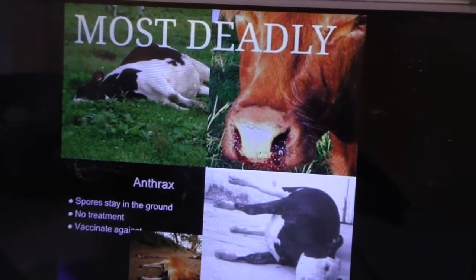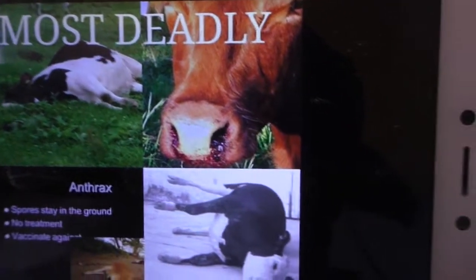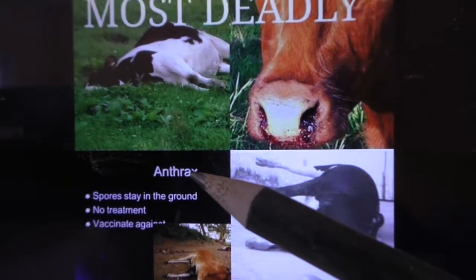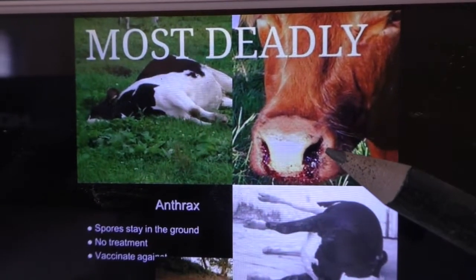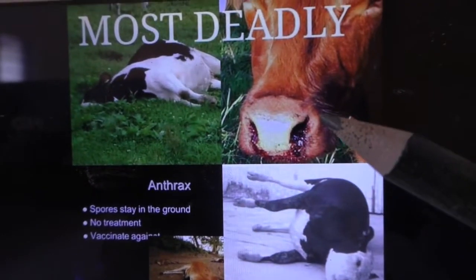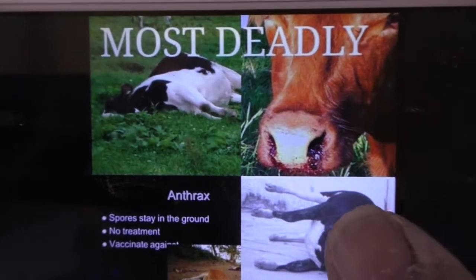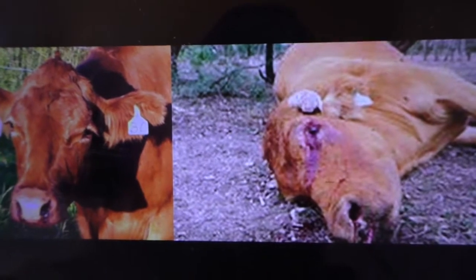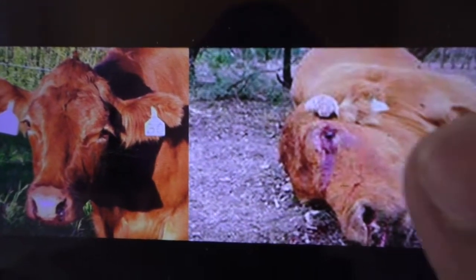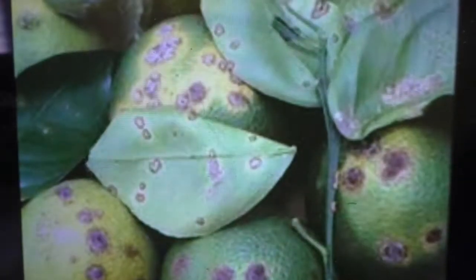Not only human beings, animals are also affected by many diseases. Anthrax disease, look here, blisters are there. It's a deadly disease.